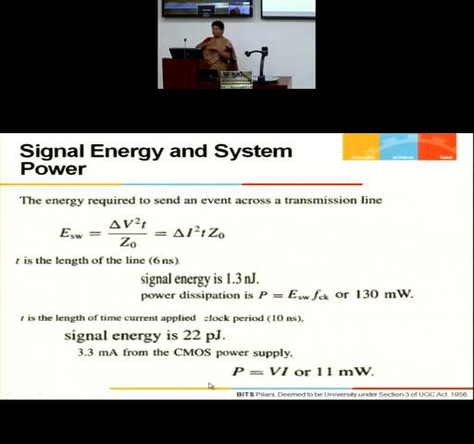So the total swing is from minus 3.3 to plus 3.3. Substitute and the value comes out to be 22 picojoules. Remember, this is 1.3 nanojoules and this is 22 picojoules. Can you see, this is much smaller than this one. So the energy requirement in a current mode system is much less in comparison to a voltage mode system.